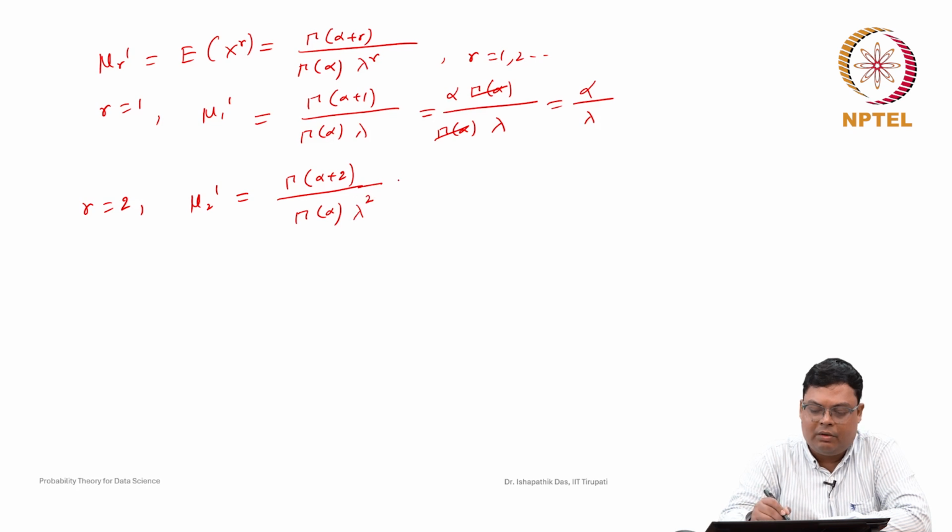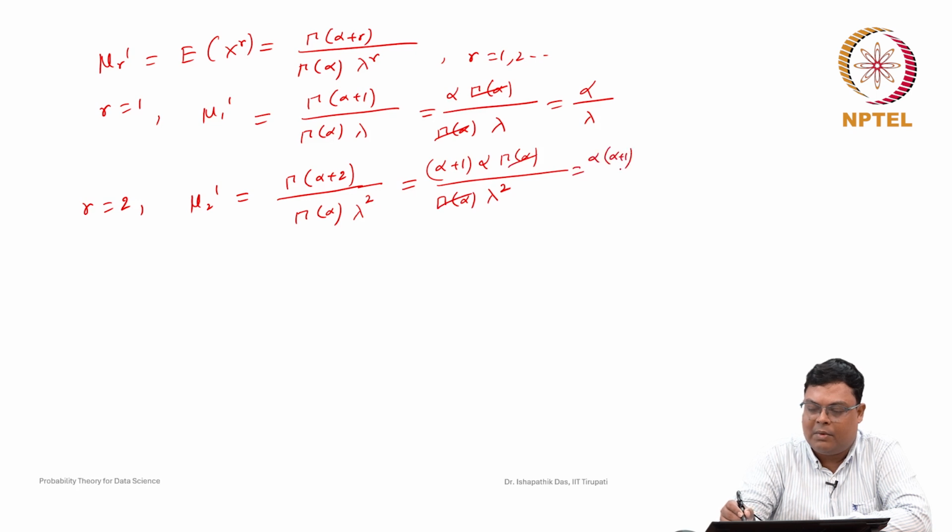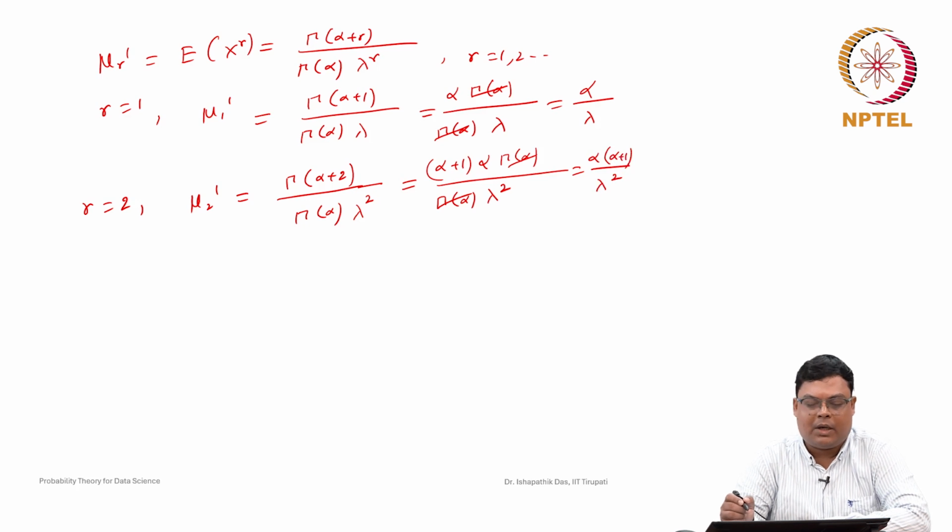Then we have to simplify: gamma alpha plus 2 we can write as alpha plus 1 into gamma alpha plus 1, and gamma alpha plus 1 we can write as alpha gamma alpha. So, gamma alpha cancelled, and this is nothing but alpha into alpha plus 1 by lambda square. So, this is mu 2 dash.